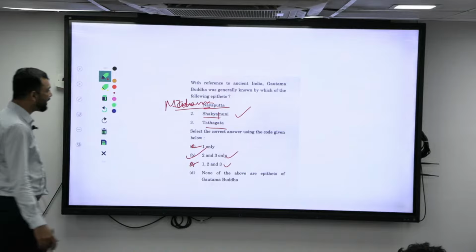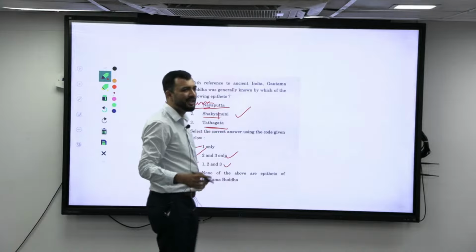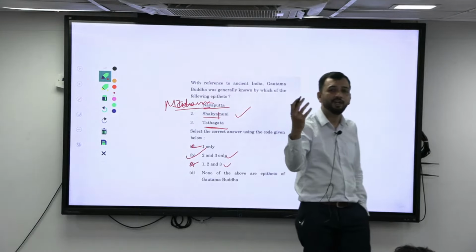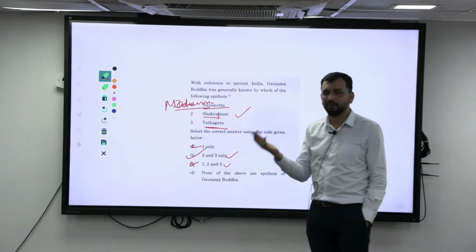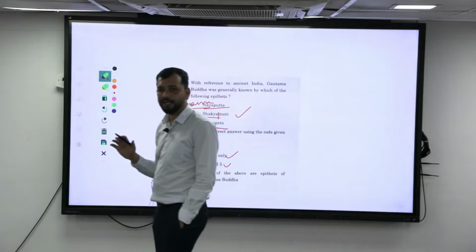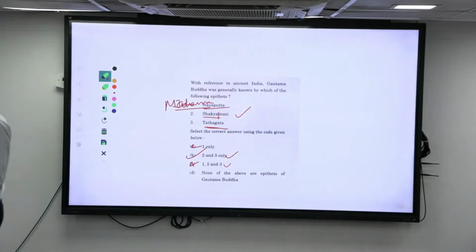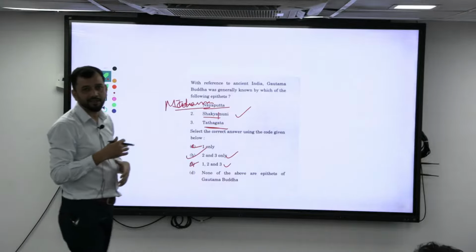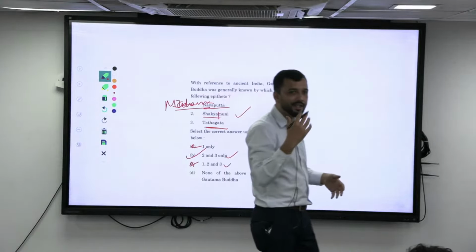So what is 3? That is Tathagata. Tathagata means thus he comes, or thus he goes. Whichever way we want to read, we can read. What is the meaning of thus he comes, thus he goes? That means he has come here, done his job, then gone. He came as a person, changed the entire system, and is gone. That is why he is called Tathagata.